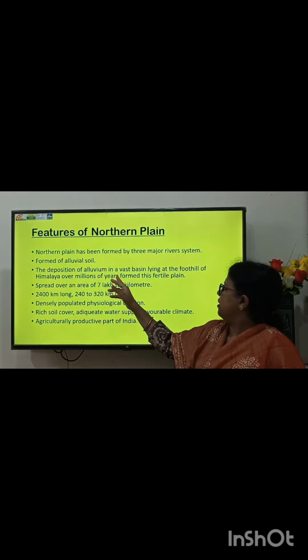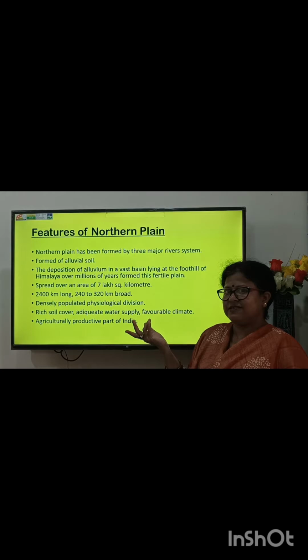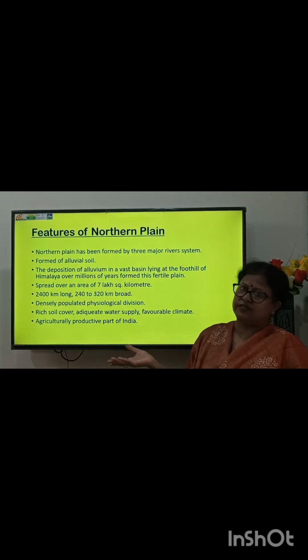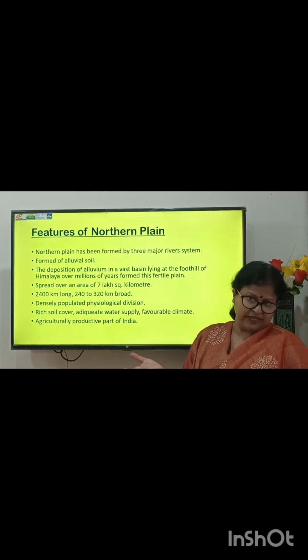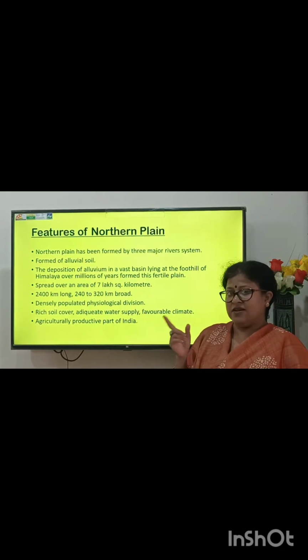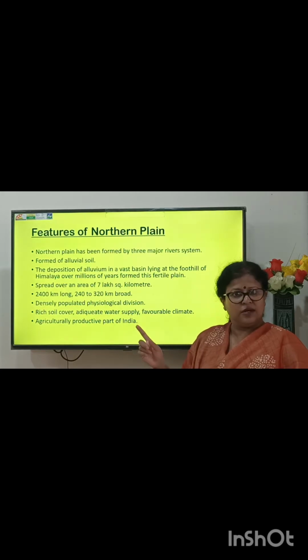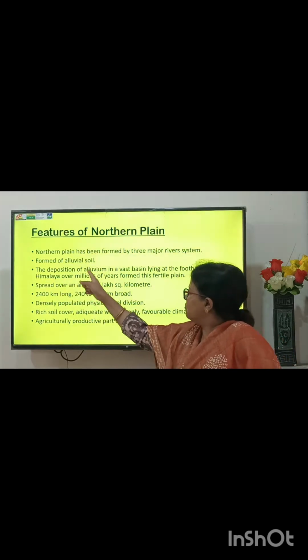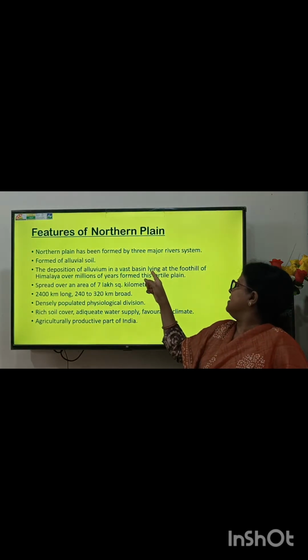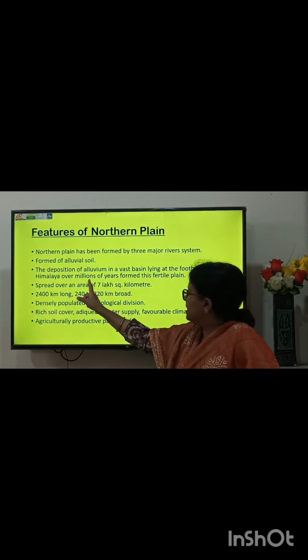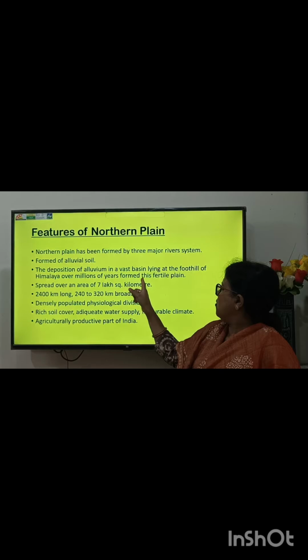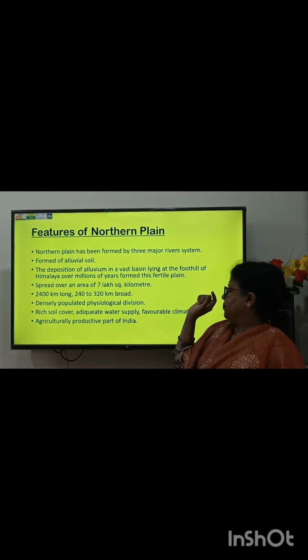The deposition of alluvium in a vast basin. What is a basin? The drainage area of a river is called a basin, like the Ganga basin, like the Amazon basin, etc. Again I am saying, the drainage area of a river is called a basin. So deposition of alluvium in a vast basin lying at the foothills of the Himalaya over millions of years formed this fertile plain. So what is the foothill of the Himalaya?